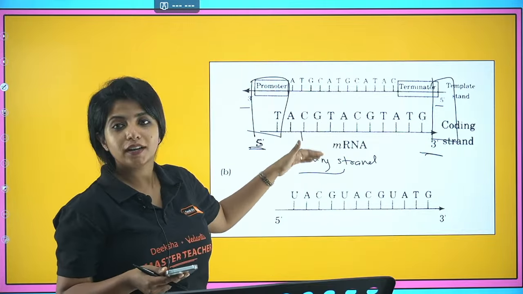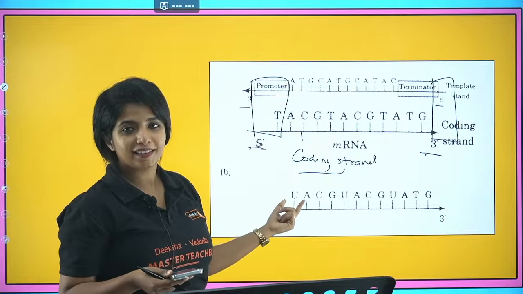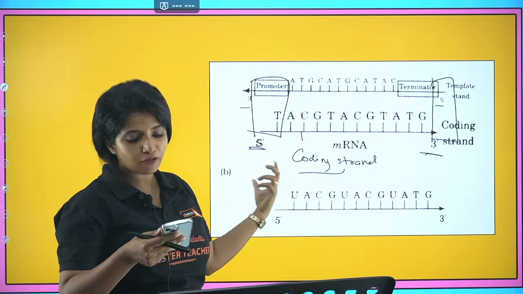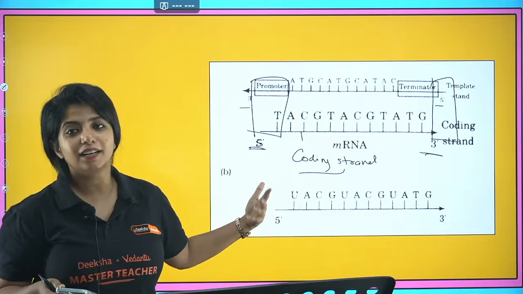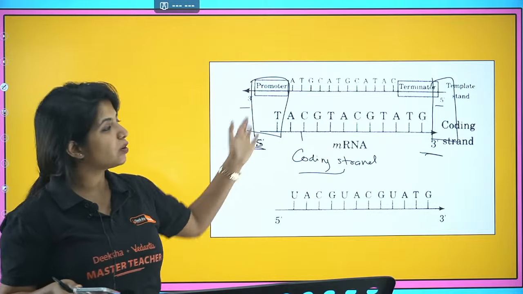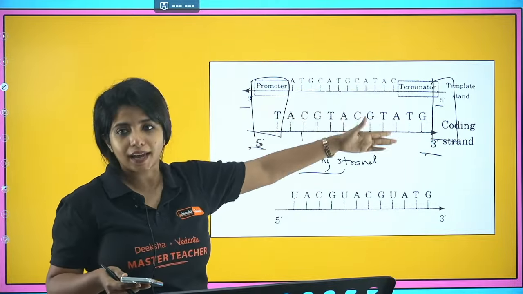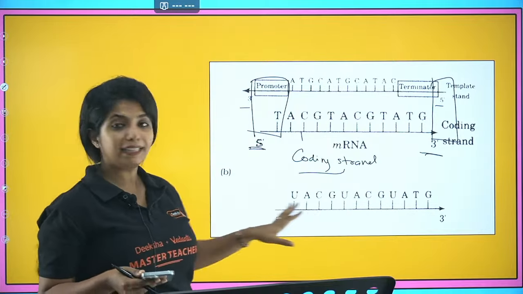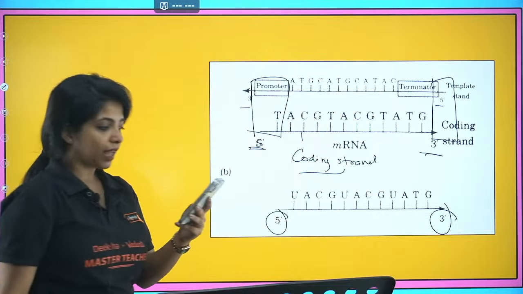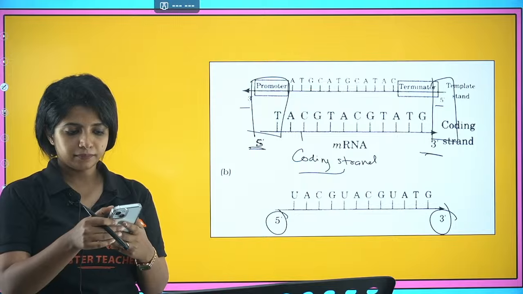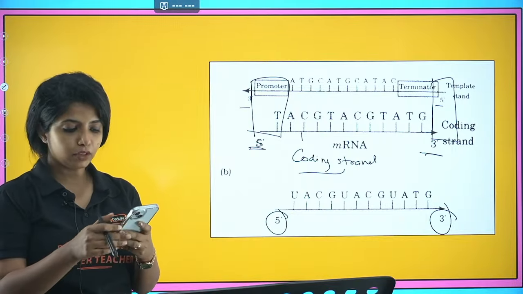Now my dear children, if you replace the T with U, because in RNA you do not have thymine, you have uracil, we will be able to get the new strand of mRNA as well. You do not have to write it, you do not have to make it again. Just replace the T with U and you get the new strand, but always make sure it is from 5' to 3' direction. Otherwise, you're going to lose your marks out there. Okay? Cool?